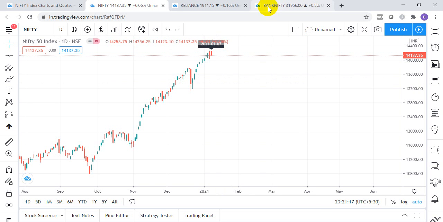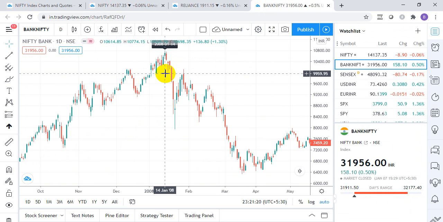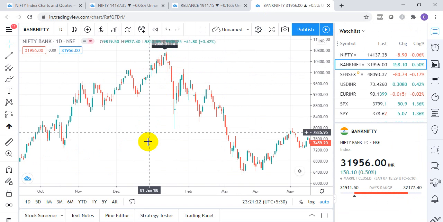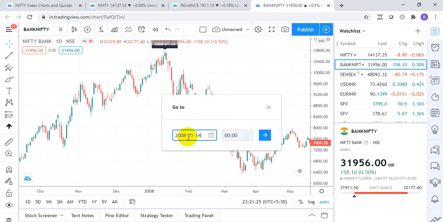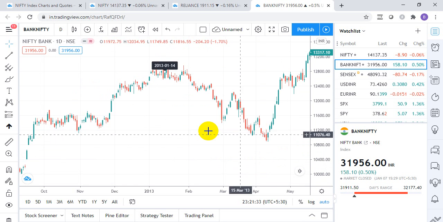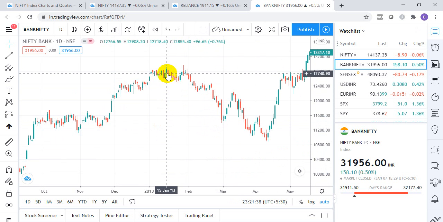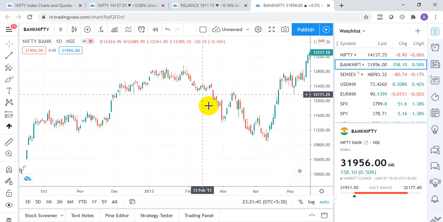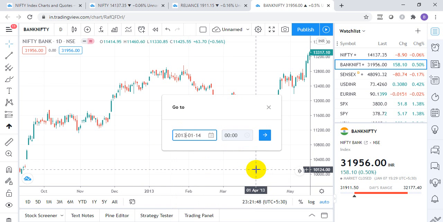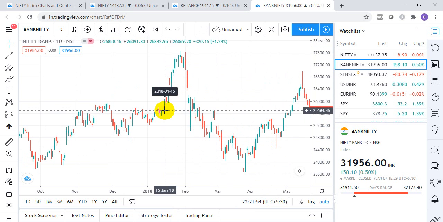Similarly, I'll give an example of Bank Nifty. Now, Bank Nifty made a major top on 14 Jan 2008. So we'll add 5 years to this. It will come to 14 January 2013. Again, you can see here it made a major top here, and from there, this 14 January, this was the 15th, so 14th, yeah, 15th it made a major top, and from there a good fall came in. Similarly, if I go for 14 Jan 2018, which will be the 10-year cycle, again a big rally was launched here.